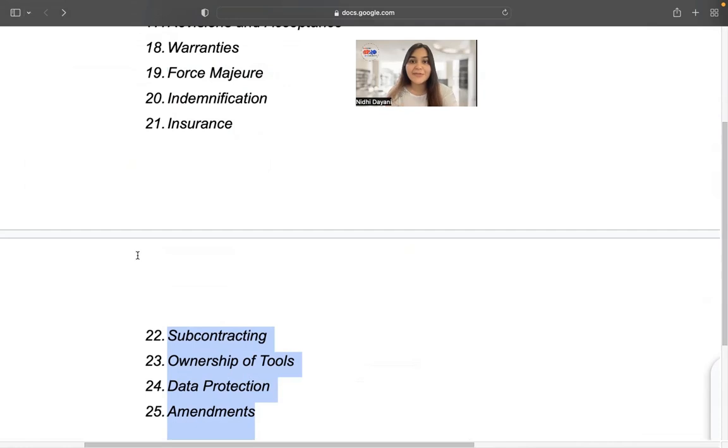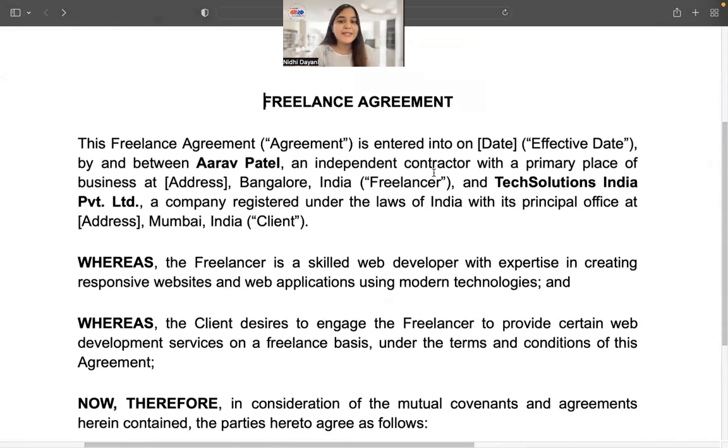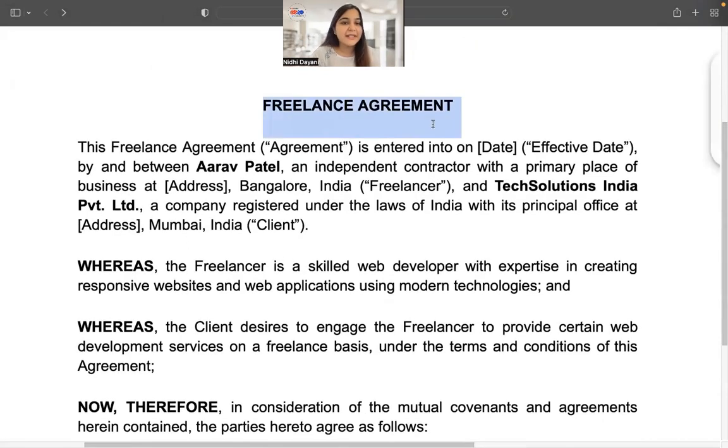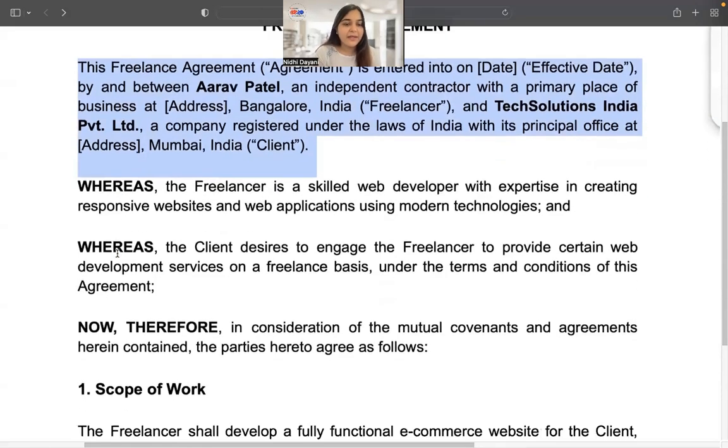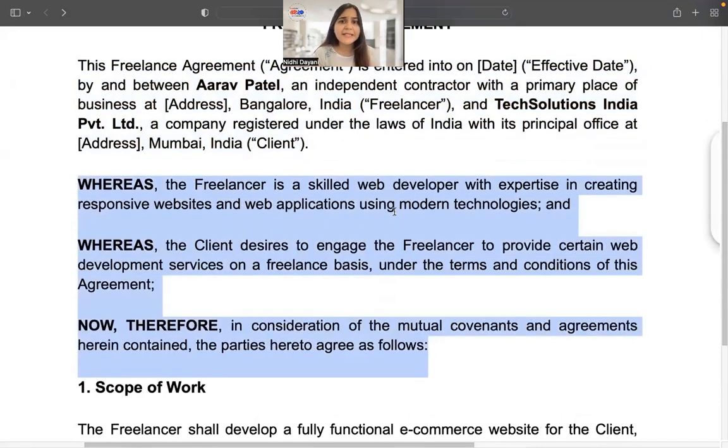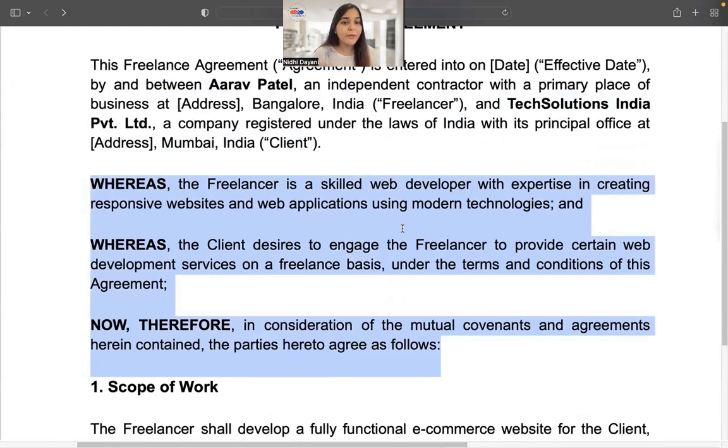And based on this, I have received the first draft of my freelancing agreement. Let's have a look at it. As you can see, the title is perfect. It's a freelancing agreement. It's entered into by RF Patel, who is an independent contractor, called the Freelancer, and Tech Solutions, which is a company registered under Indian laws, situated at Mumbai. Now, the recitals state that the Freelancer is a skilled web developer with expertise in creating responsive websites, and the client desires to engage the freelancer to provide certain web development services on a freelance basis under the terms and conditions of the agreement, and therefore this agreement.